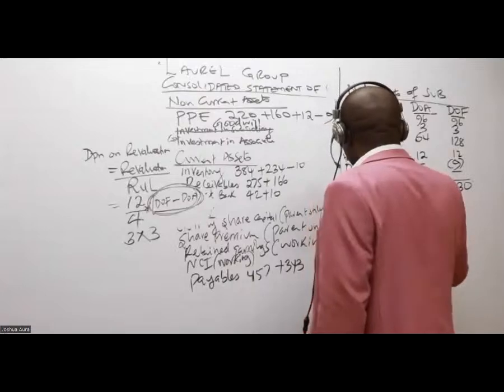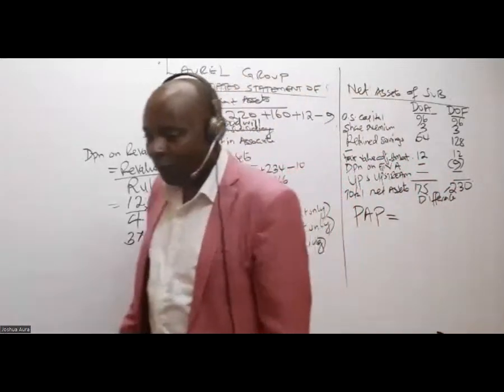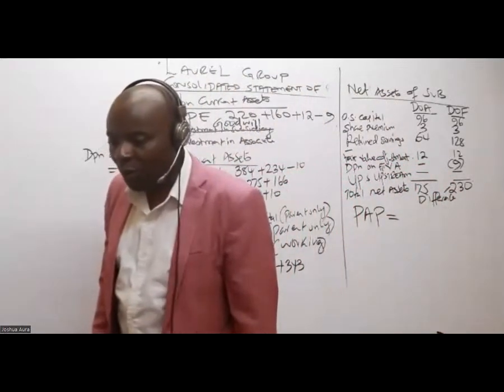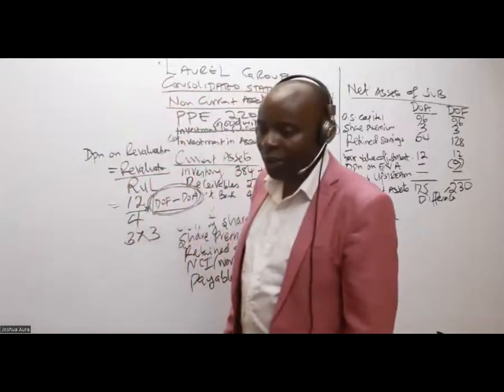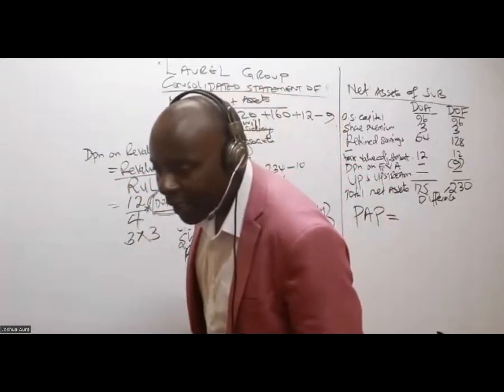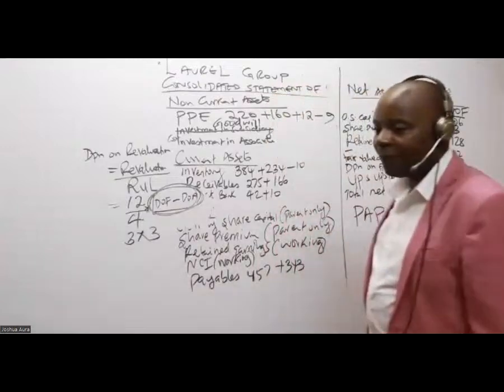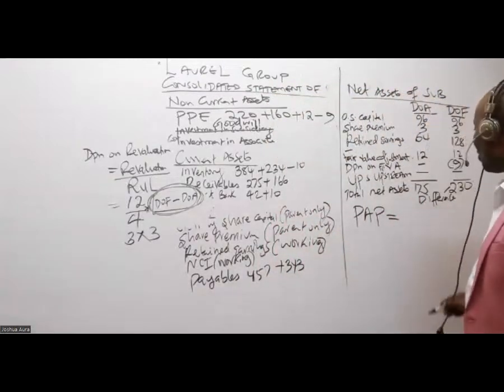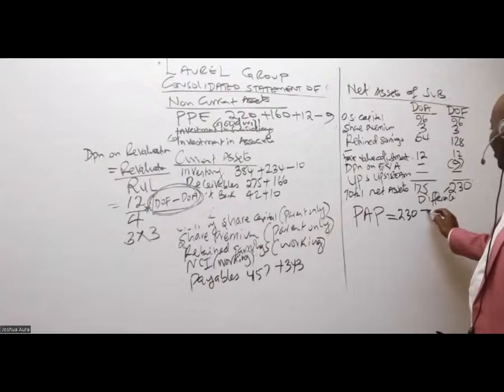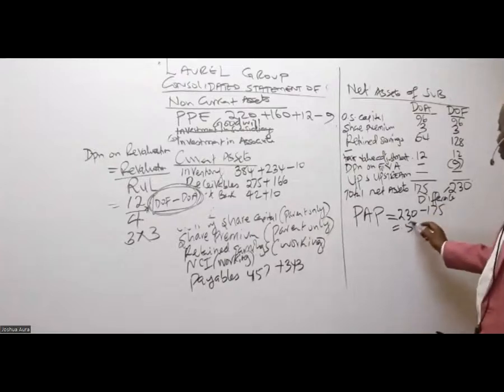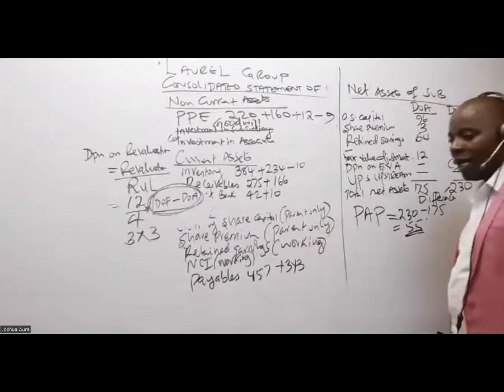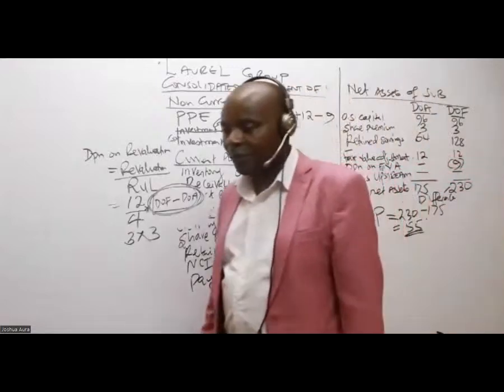PAP stands for post-acquisition profit. So 10 is giving us 220. I don't know how they get 228, really. So PAP, I'm being told that PAP is 230 minus 175, which is 55. PAP is 55.